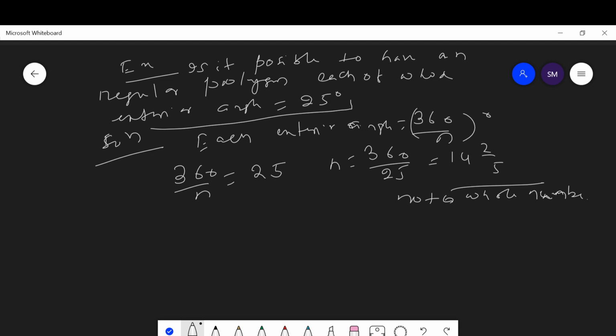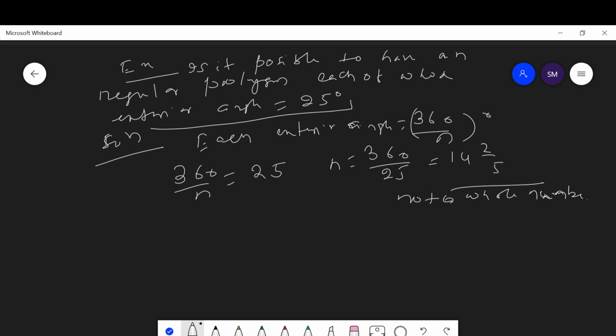As the number of sides of a regular polygon decreases, each exterior angle increases and therefore each interior angle decreases. Thus an equilateral triangle will have the minimum interior angle, which is 60 degrees. As we know, when the number of sides in a regular polygon decreases, the exterior angle increases, therefore the interior angle also decreases. Then 60 degrees is the minimum interior angle of an equilateral triangle.